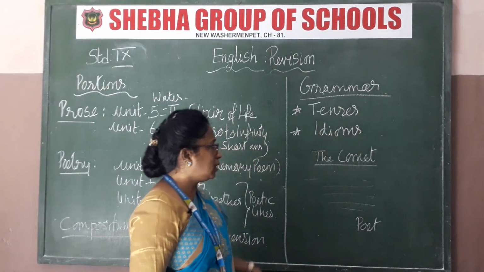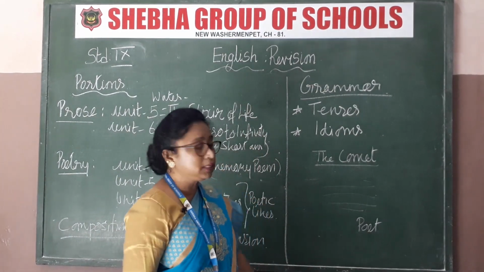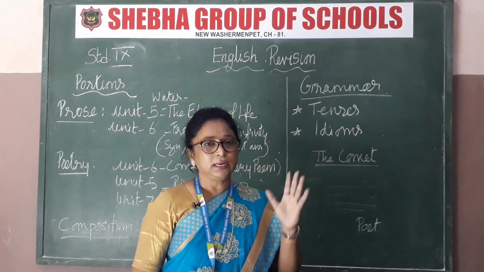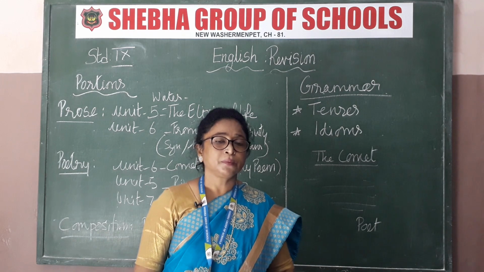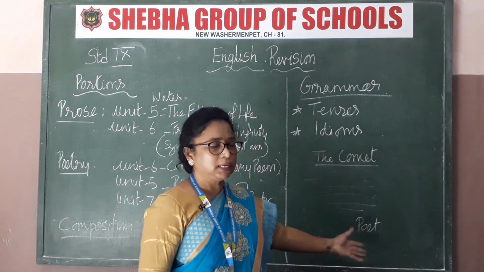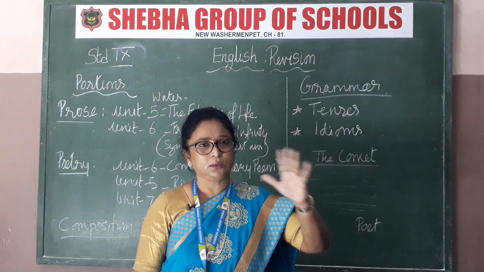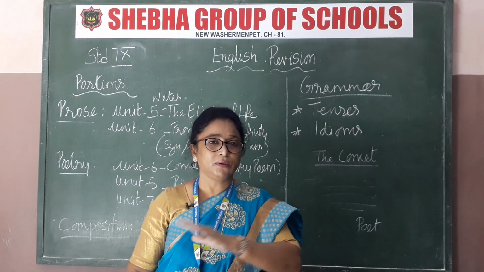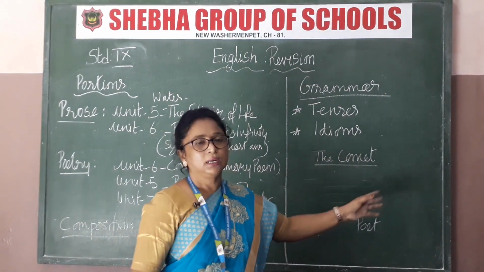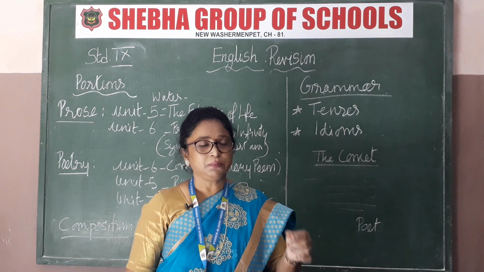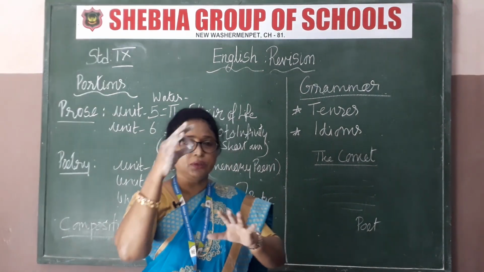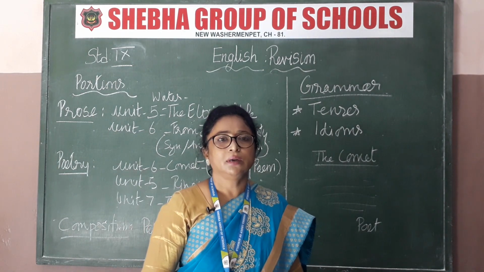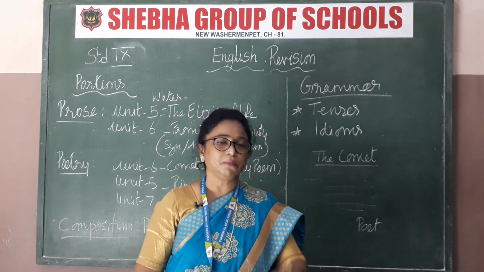Okay, the next, finally I will do the grammar part. The portions for grammar are tenses and idioms. Tenses, the whole lot. That is, nearly 5 to 6 pages are given in your book. So tenses detail is given, and now I will be taking a revision. Total tenses from simple present tense to the future tense, whatever is involved I will be telling you now. And then idioms. Of course, idioms are nothing but figurative words, figurative meaning. It has got a hidden meaning. There I will be giving you match the following. So you must know the meaning of each idiom, learn it properly, and then you have to match it. That will come for 10 marks, right?